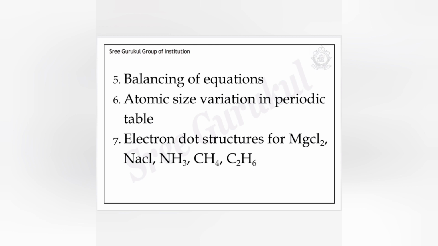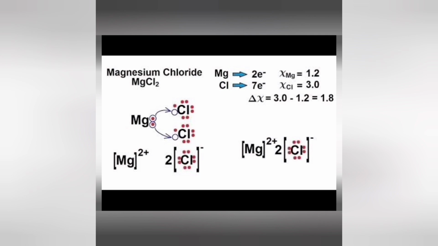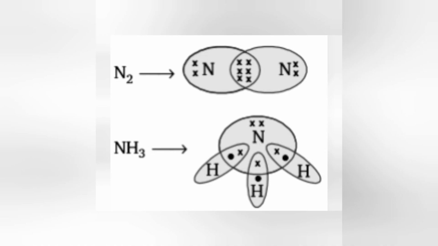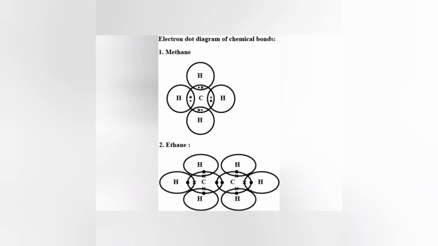So magnesium chloride and sodium chloride are two ionic compounds. Here transfer of electrons will take place, and in ammonia, methane and ethane sharing of electrons takes place. So these are the covalent compounds. And electron dot structure is very important and most repeatedly asked in the previous year question papers. We should not skip these concepts.